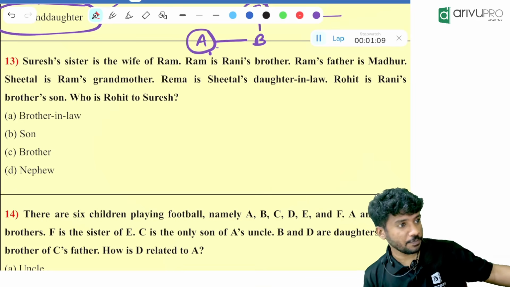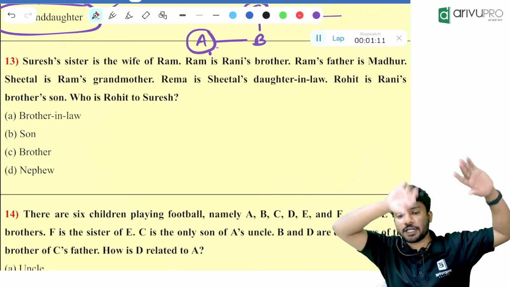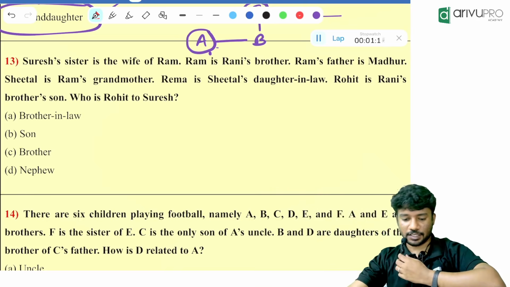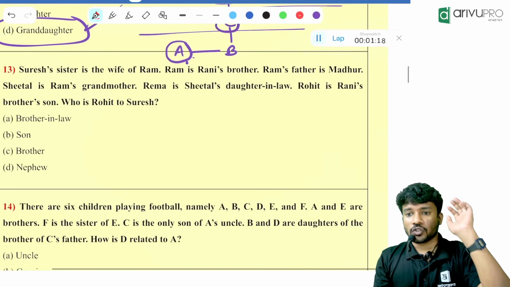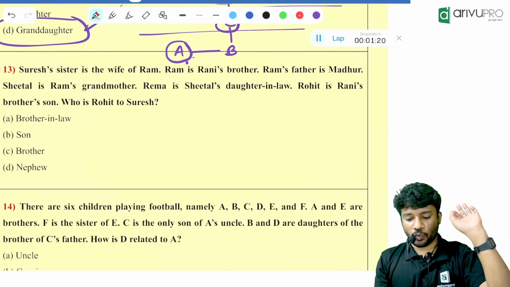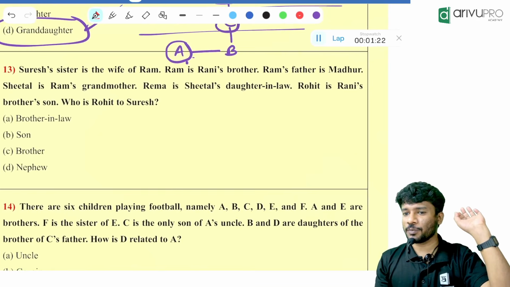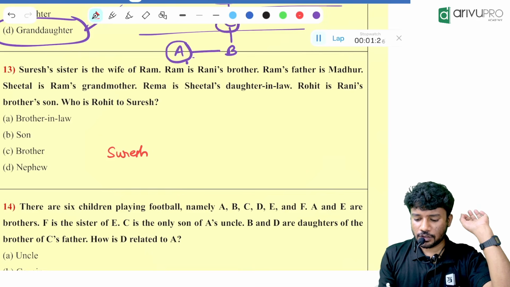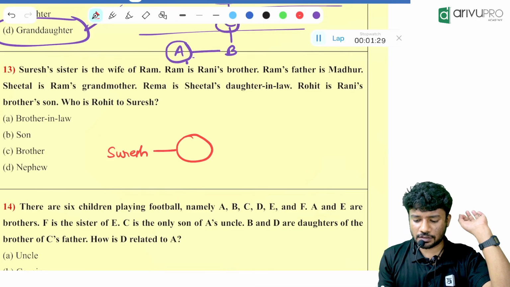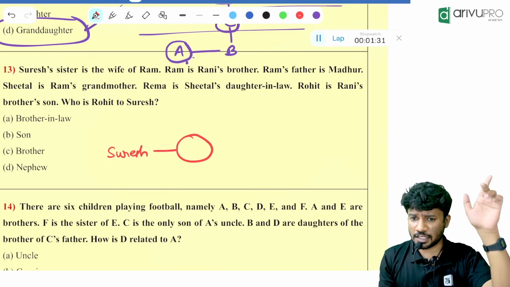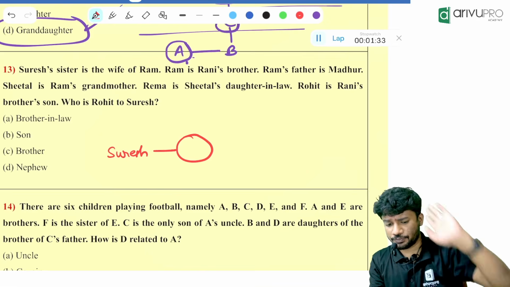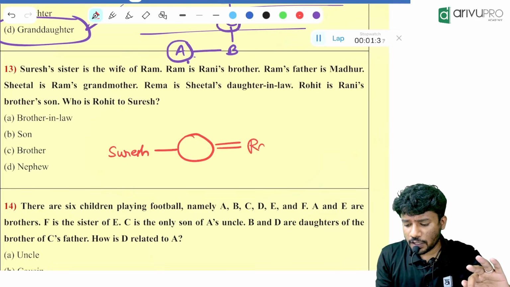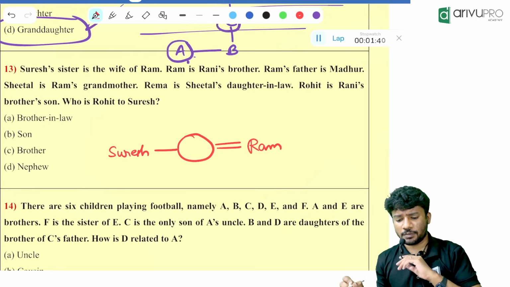Nephew. Okay. Everyone got nephew? Yes. We will check. Suresh's sister is wife of Ram. What do you mean by that? Suresh is there. Suresh has a sister. A sister will be represented with what? A single line, then we put a circle. Then that sister is the wife of Ram. So how are Suresh and Ram related?